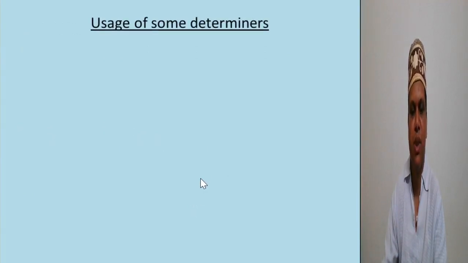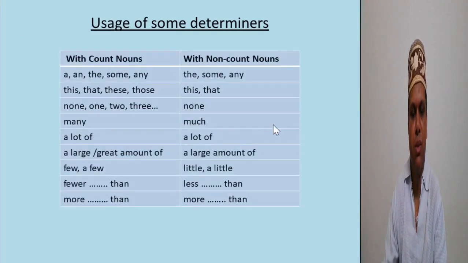Usage of some determiners. This is an important chart of some determiners including articles. These determiners are used with count nouns, and these determiners are used with non-count nouns. With count nouns we use a, an, the, some, any, this, that, these, those, none, one, two, three, any number, many, a lot of, a large or a great number of, few, a few, and in comparison, fewer than, more than.